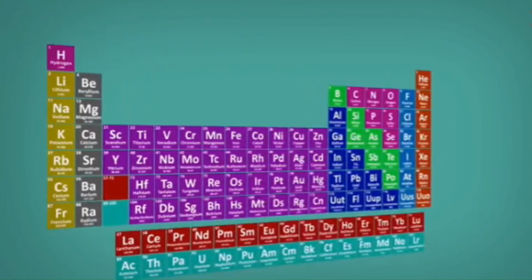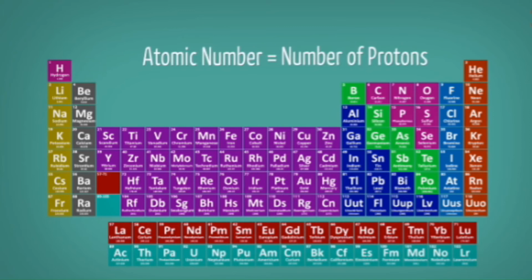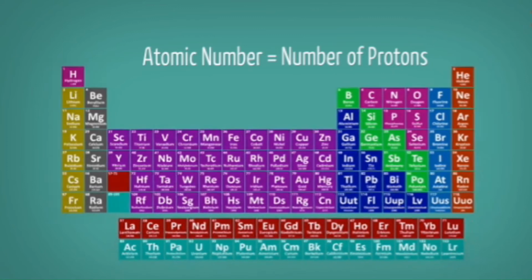How to arrange this in this table? It is not required, because our modern periodic table is based on atomic number. In that, 6 is the atomic number for both of them, whether carbon 12 atom or carbon 13 atom. So in the place of the carbon atom itself, the isotopes also will occur. Atomic number is equal to the number of protons, and based on the number of protons it has been exactly arranged. Am I very clear to you, children?